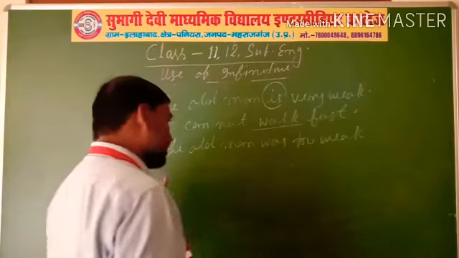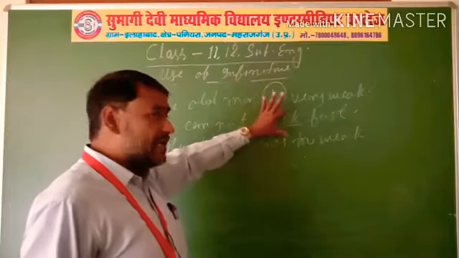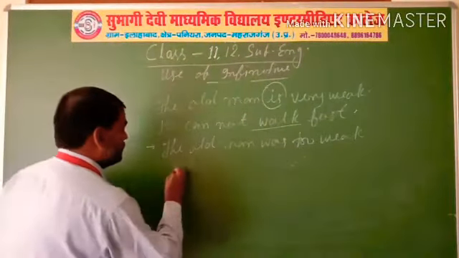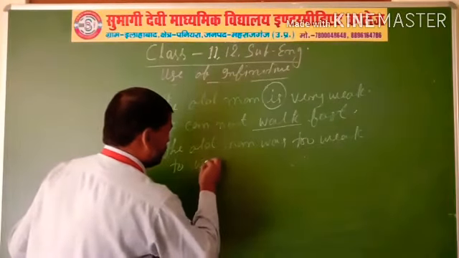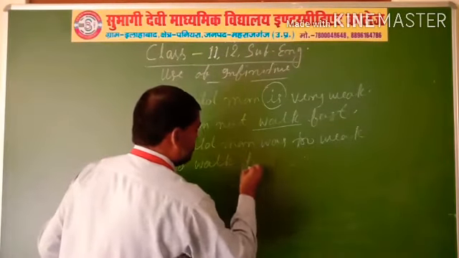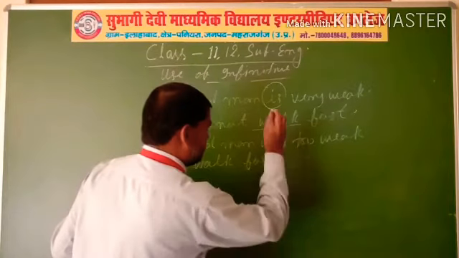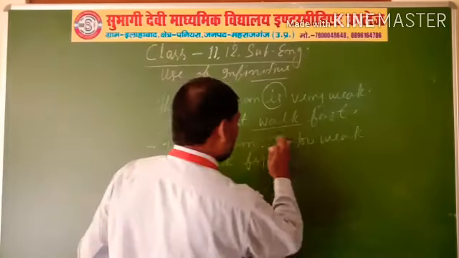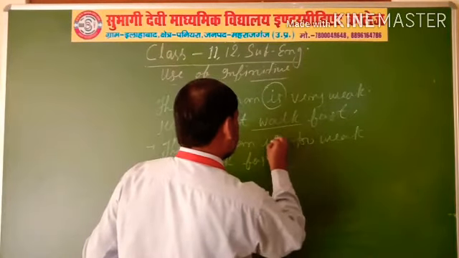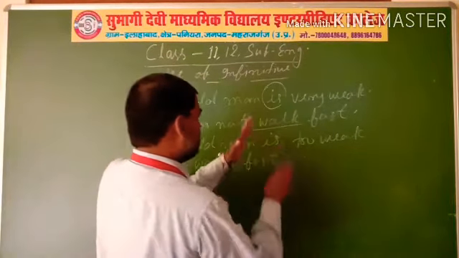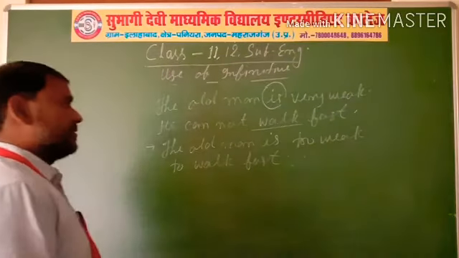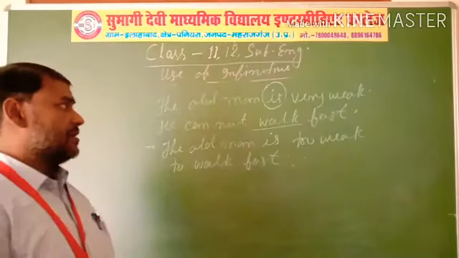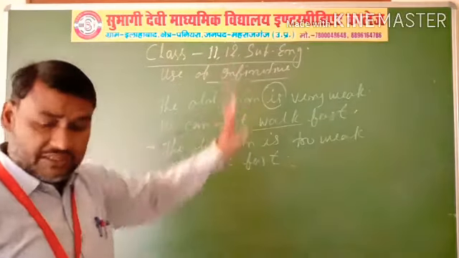And now in the second sentence, before the main verb you have to add infinitive to walk fast. The old man is too weak to walk fast. Now come to the past tense.